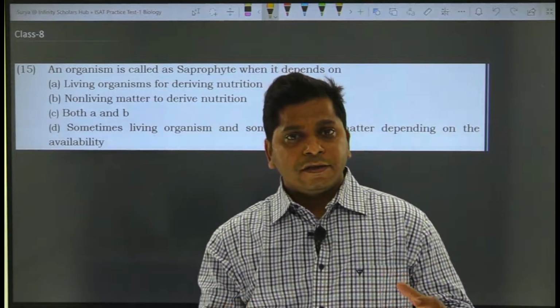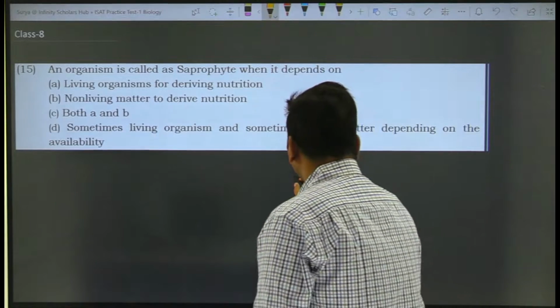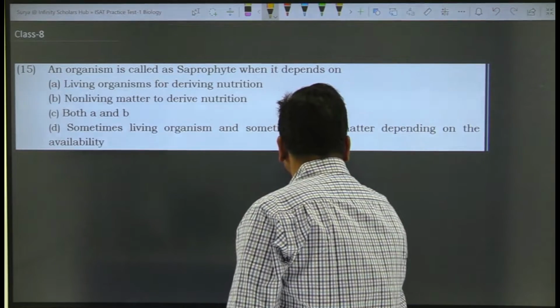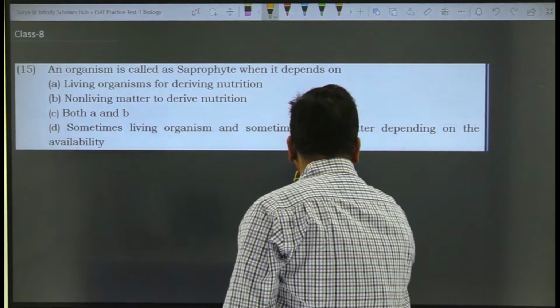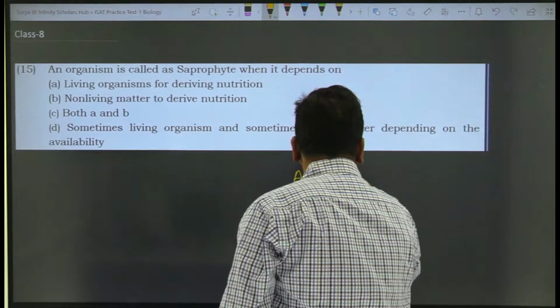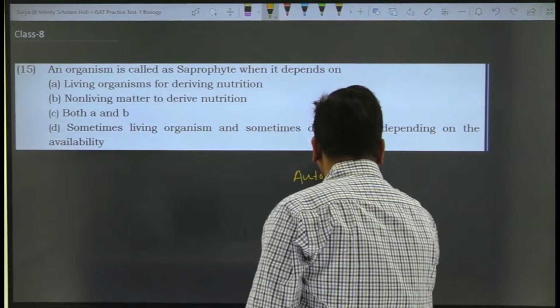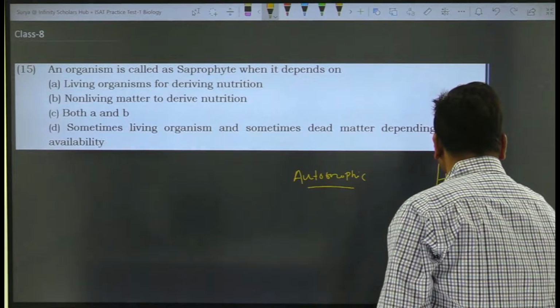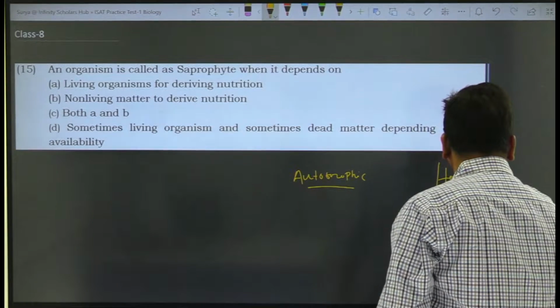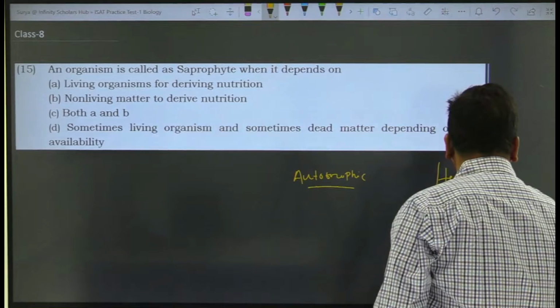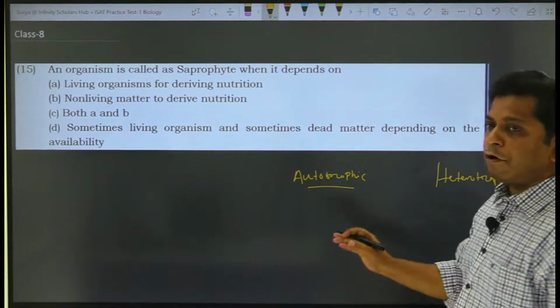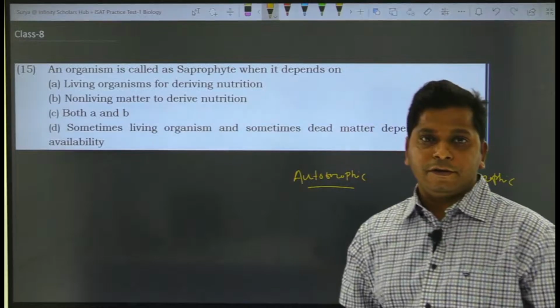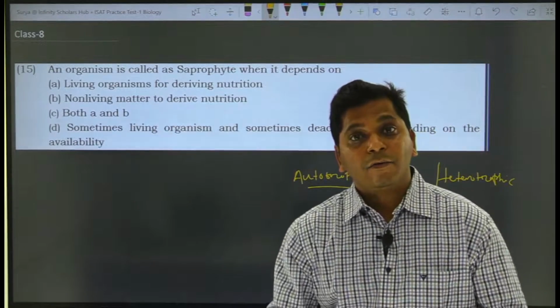Organisms can be classified as autotrophic or they can be classified as heterotrophic. Autotrophic organisms are the group of organisms which can make their own food.